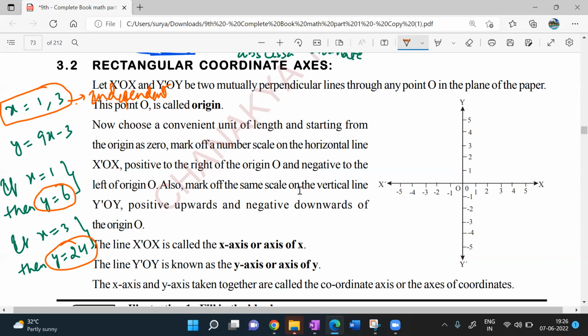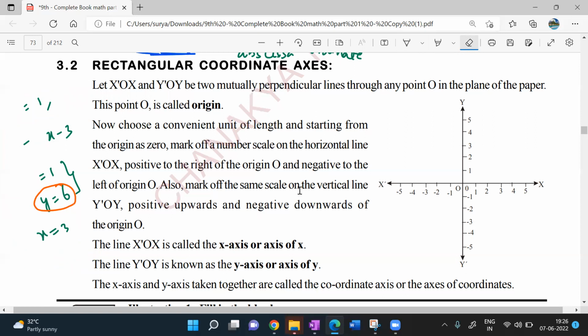Understood my point? Yes, sir. Y is dependent. If x changes, y will be changing, right? Y is depending on x here. Understood my point? Yes, sir. So that is how we will be writing beta. Let me erase all this here. Hope you got it.